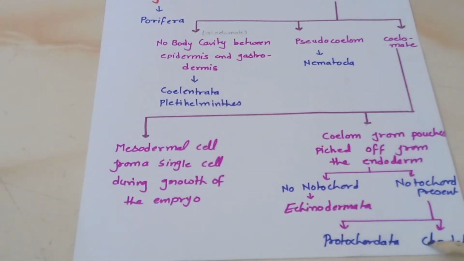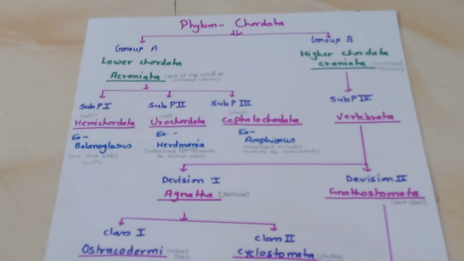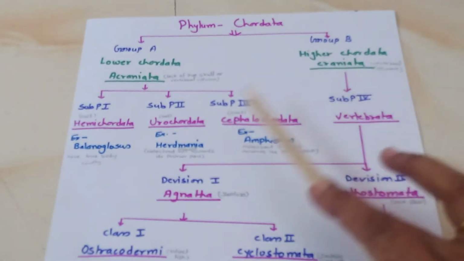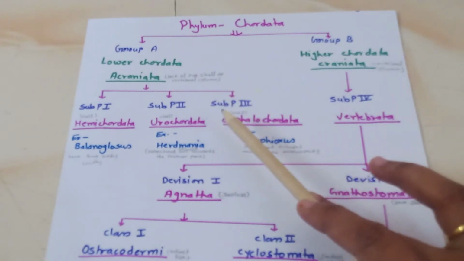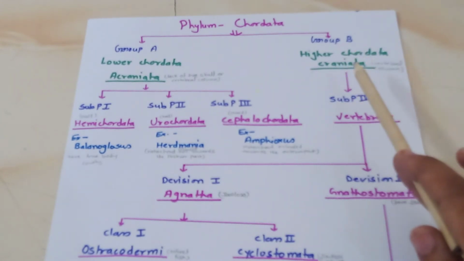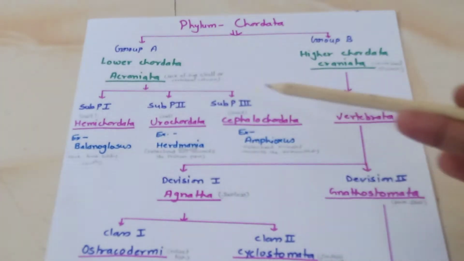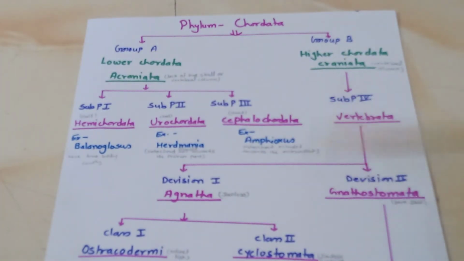This notochord-present group is divided into two parts, Protochordata and Chordata. Chordata have a vertebral column. And now when we talk about the chordates, this is divided further into two groups. One group is the lower chordates, they are called Acraniata, and second is the higher chordates, they are called Craniata. So in graduation, I think in first and second year you have all these phyla: Hemichordata, Urochordata, Cephalochordata, and Vertebrata. I think this lecture is helpful for you.